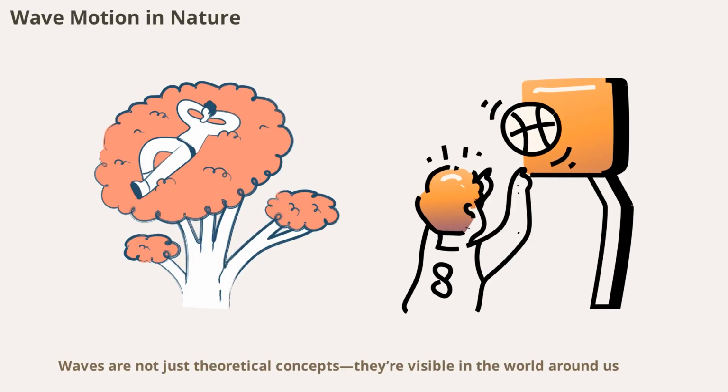Waves are not just theoretical concepts, they're visible in the world around us. Ocean waves, ripples in a pond, and even the way leaves rustle in the wind are all examples of wave motion in nature. These natural waves help us understand energy transfer and the interconnectedness of physical systems. Observing waves in nature provides a tangible link between theory and real-world phenomena.